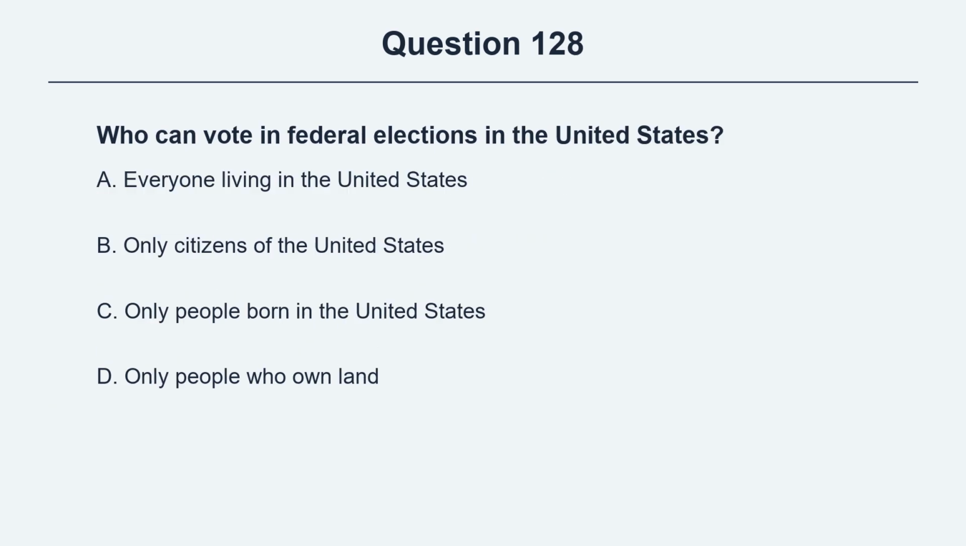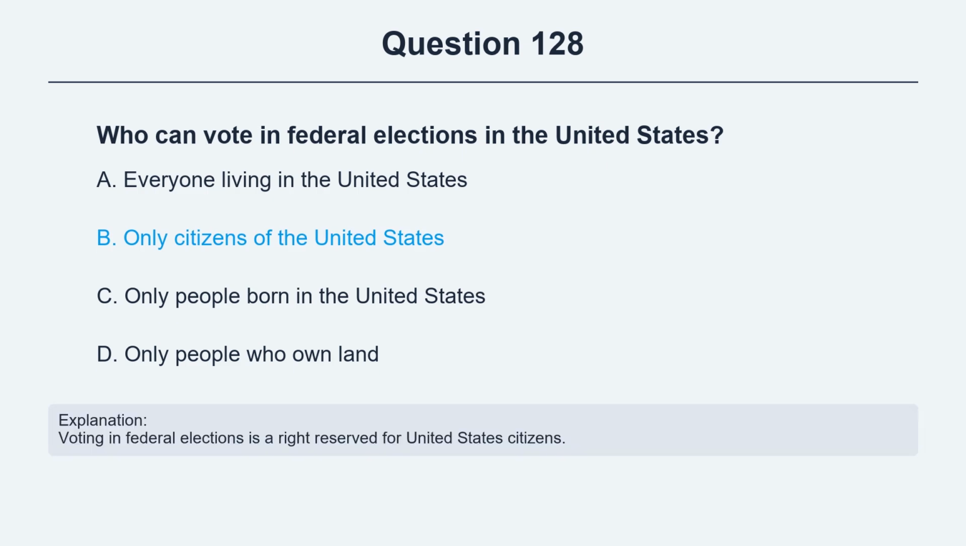Question 128. Who can vote in federal elections in the United States? Option A, everyone living in the United States. Option B, only citizens of the United States. Option C, only people born in the United States. Option D, only people who own land. The correct answer is option B, only citizens of the United States. Explanation: Voting in federal elections is a right reserved for United States citizens.